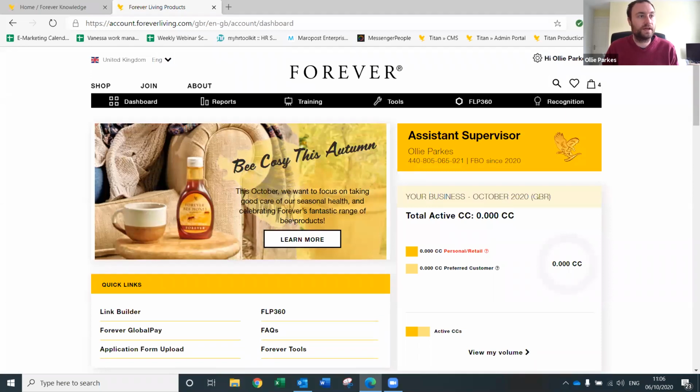Questions on here about it sometimes being slow. There's a couple of reasons why it might be slow at the moment. As you can see, I logged in quite quickly. It could be the internet connection at the time. I mean, with a lot of people working from home at the moment, bandwidth is going down across the country. So it could be your internet connection that's making it run slower. Another option for it as well is it could be the amount of people on the site at one time. So if you are logging on when all other business owners are logging on as well, it will slow down the site. And if you're going at different times, it will go quicker. So you will see fluctuations in how quick the site runs. It's kind of normal across all websites.